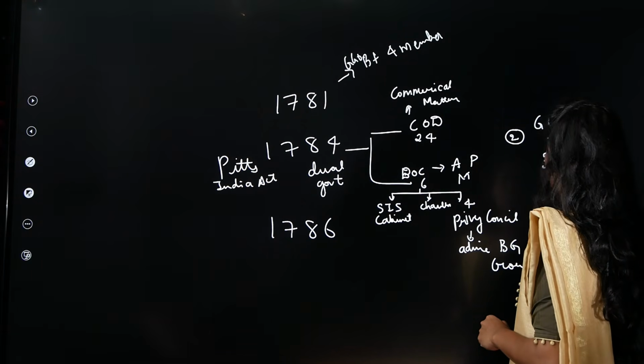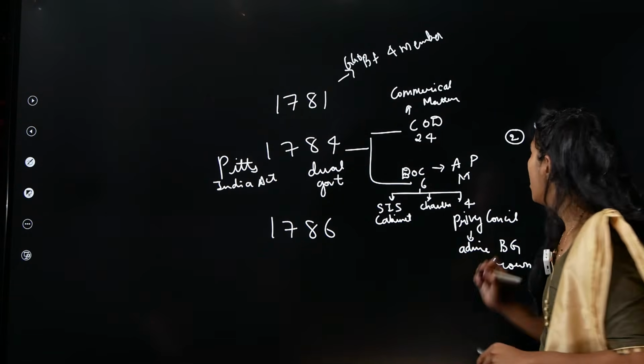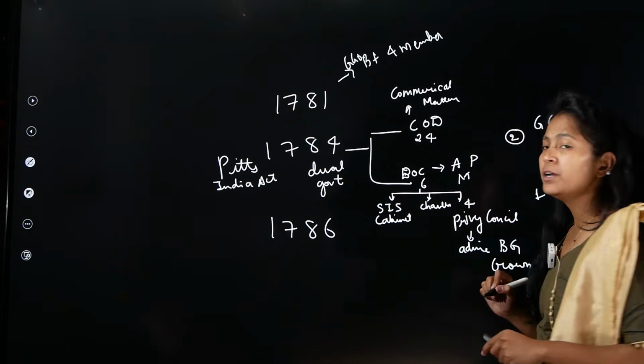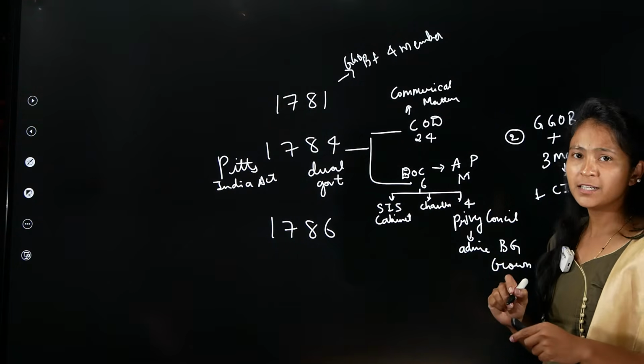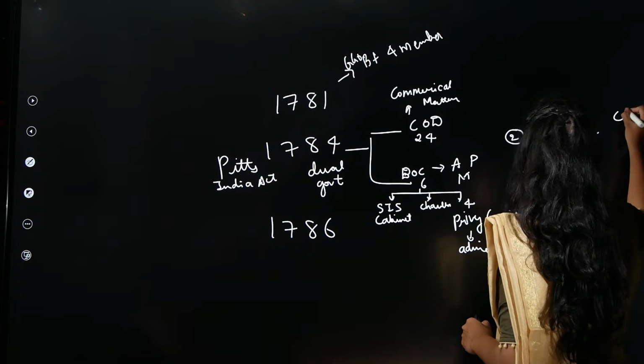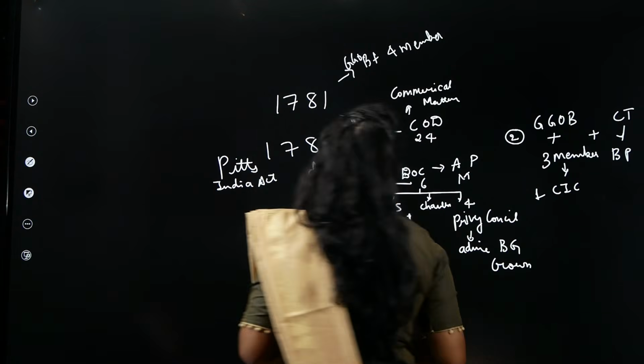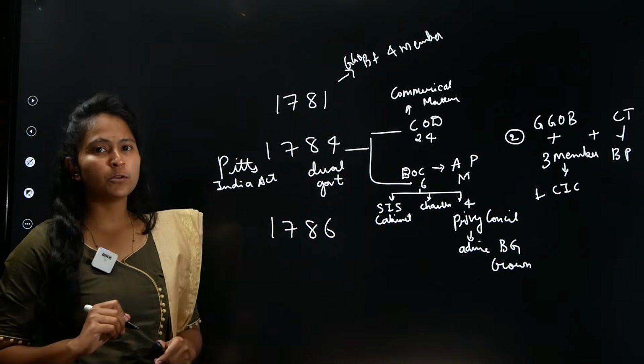Out of this, one is the Commander-in-Chief. The third provision that you need to remember in this Pitt's India Act is that, for the first time, all the company territories were called British possessions.